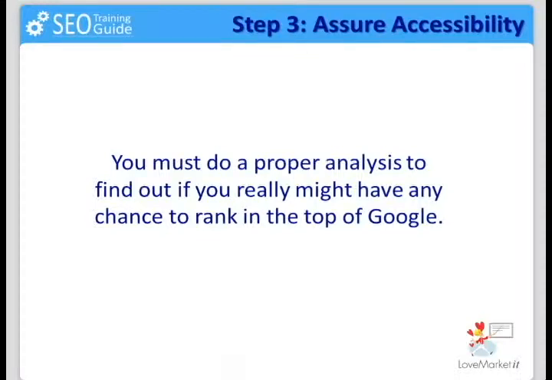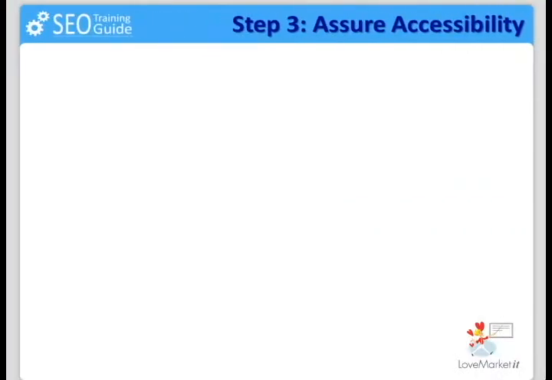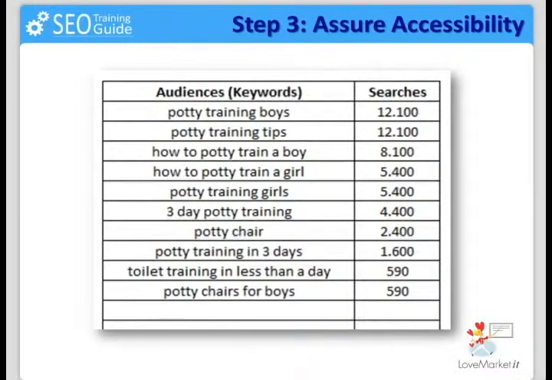So our website and web pages might be placed in front of their unique audiences that will satisfy their needs with the product we are promoting. Here you see the list of massive audiences or keywords that we have discovered with the Google Keyword Planner. Only for this example, I have taken note of 11 keywords that have a lot of searches. 11 different audiences that may make us a lot of money once they see the great product we are promoting.